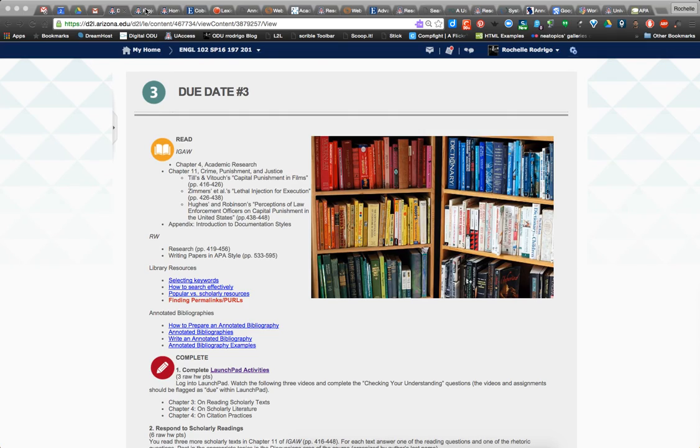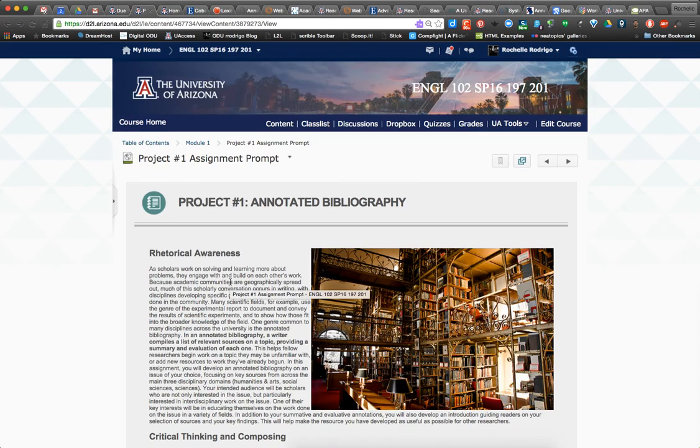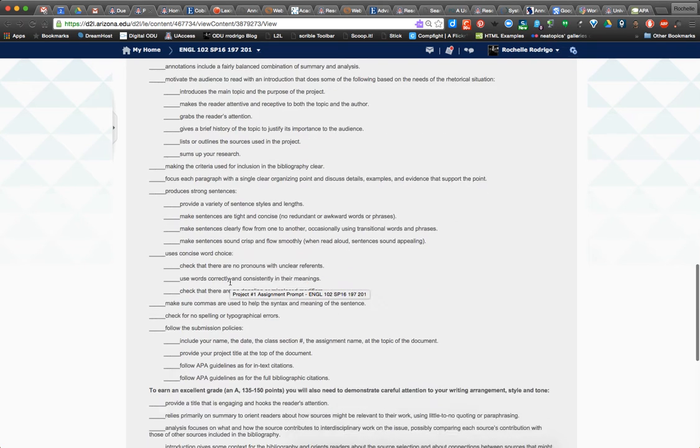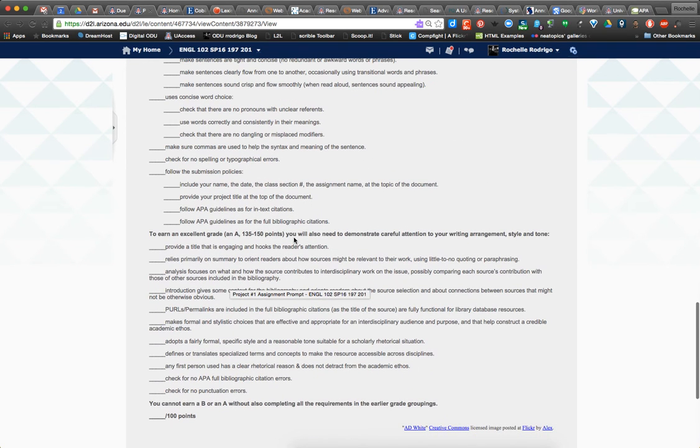So if you look at the project 1 annotated bibliography, if you scroll down to the A range of the rubric. This is one of those hints: you want to read not only the assignment prompt, but the whole rubric. To get an A, you go above and beyond. You include PURLs or permalinks into the full bibliographic citations as the title of the source, so they're fully functional to get people to the articles that you're citing.